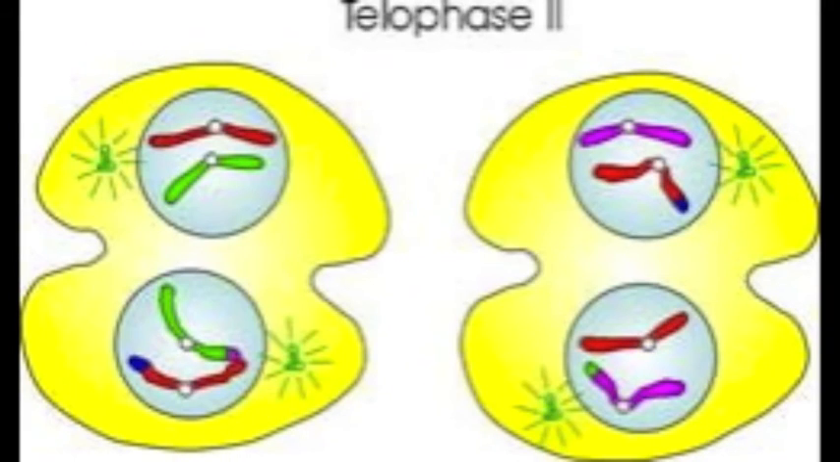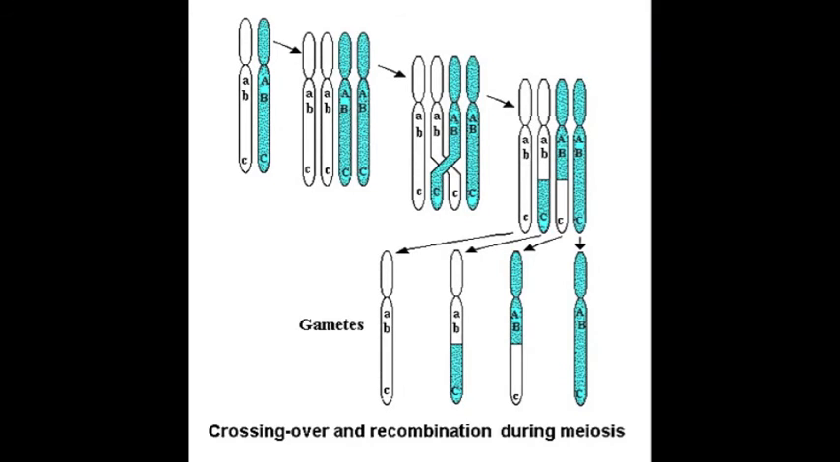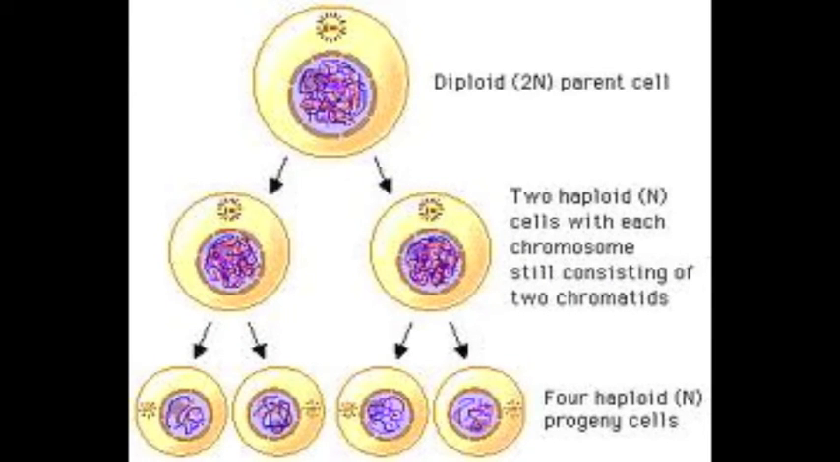In telophase 2, nuclei form and chromosomes decondense. Cytokinesis occurs, resulting in 4 genetically distinct daughter cells. Results of meiosis: recombination and independent assortment allow for genetic variation. Meiosis produces 4 daughter cells, each with a haploid set of 23 chromosomes.